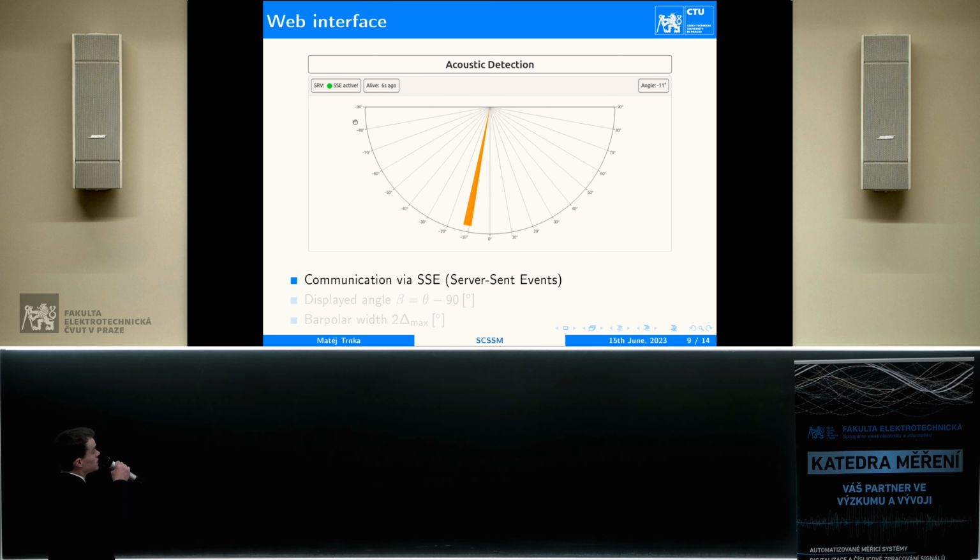So here is the web interface. The chart was created using the Plotly.js library. The communication is done via server-sent events, which work on the HTTP protocol, but the connection is never closed, so the server can send new messages without the need for long polling methods or something like that. The displayed angle is shifted by 90 degrees, so the interval is from minus 90 to 90 degrees, and the width of the displayed orange beam is 2 times delta, where delta is the error estimate from the previous slide.